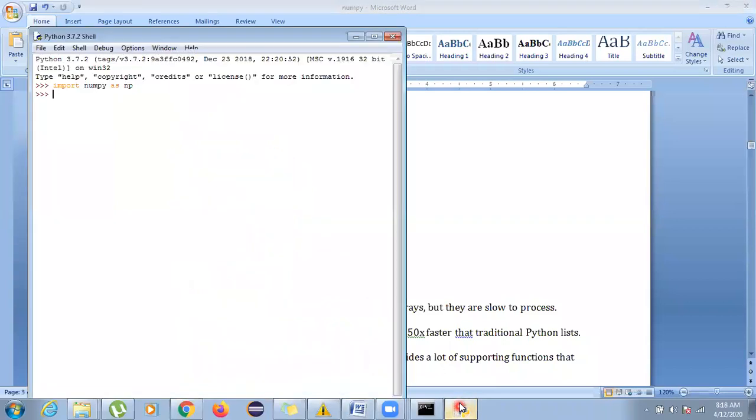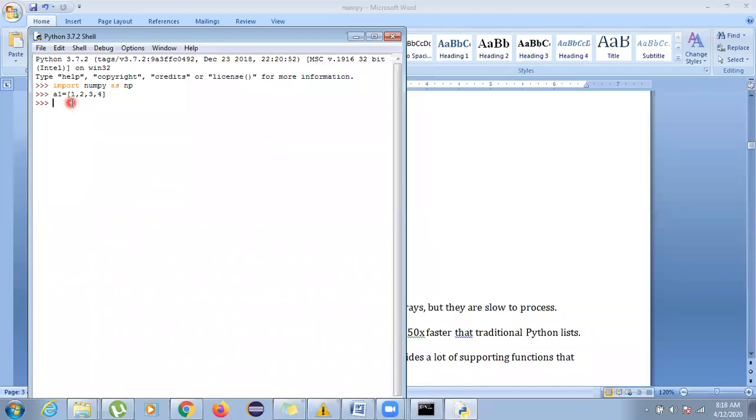I can show you once again. Suppose I have A1, which is a list, included in square brackets, which denotes that it is a list. Suppose I have a list of 1, 2, 3, 4, named A1. I want to apply some functions over it. As I press enter, the triple arrows come, which says that the statement written is correct. Now, I want 1, 2, 3, 4 to be converted to an array.